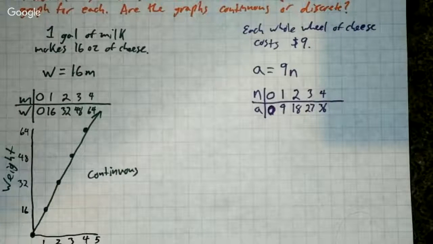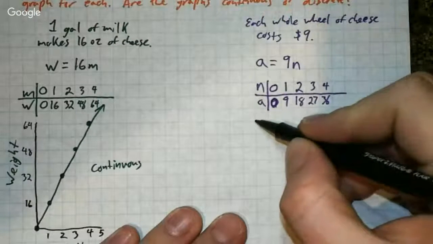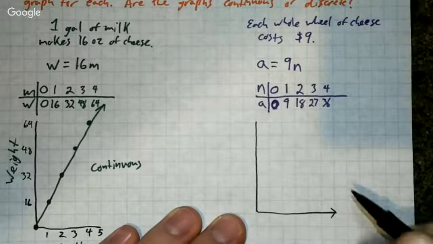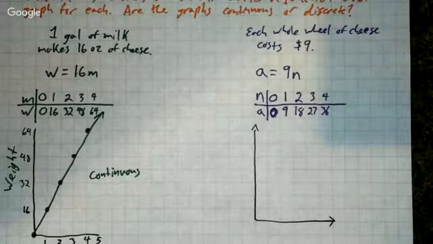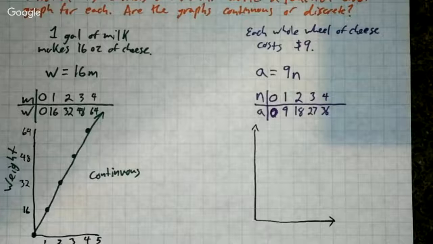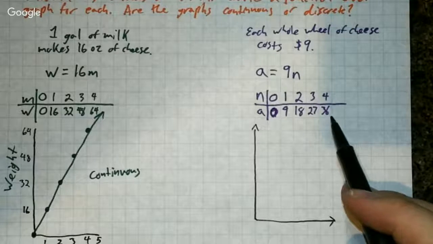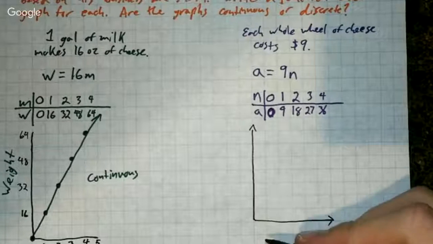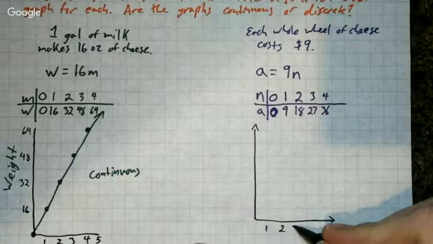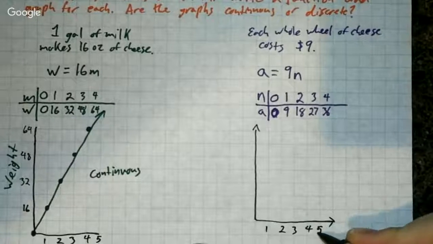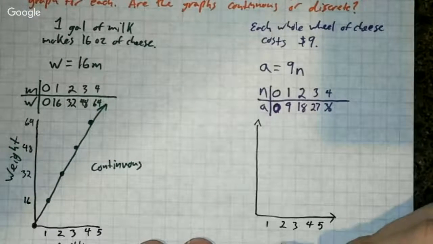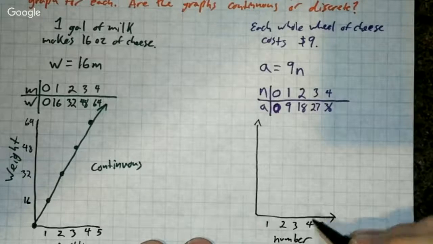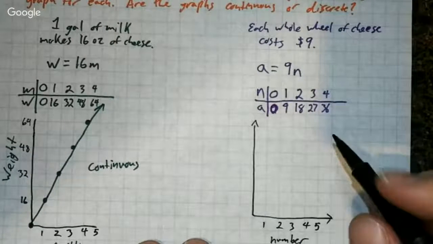So that's my little table. Perfect. Now I'm going to go ahead and make my graph. Now my y values are going to need to go up to about 36, right? And my x values are going to need to go up to 4. So we're over here on my x values. I'm going to have 1, 2, 3, 4, 5. Okay, I have a little extra. And this is going to be the number.